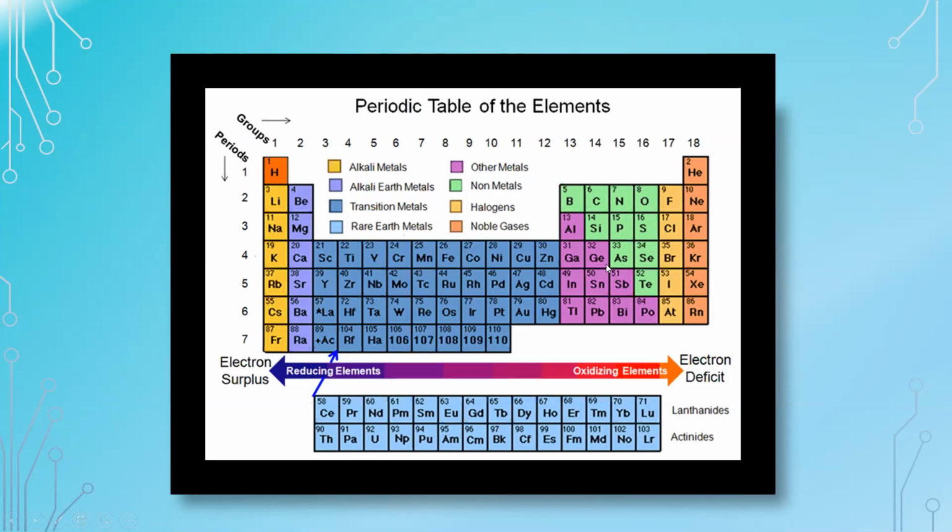Overall, the p block elements are classified into other metals, non-metals, halogens and noble gases. And the f block elements are classified as lanthanides and actinide series.